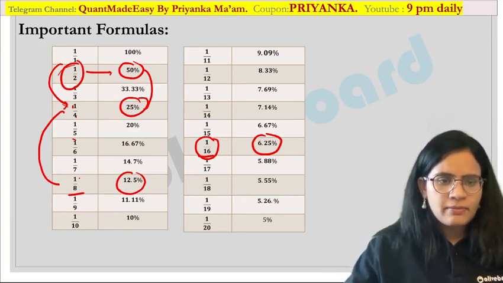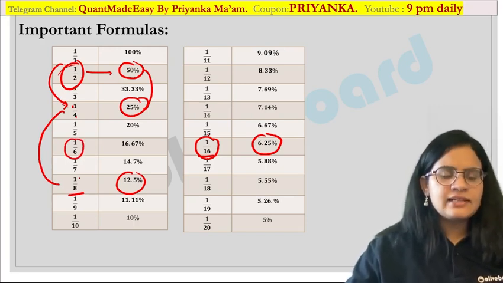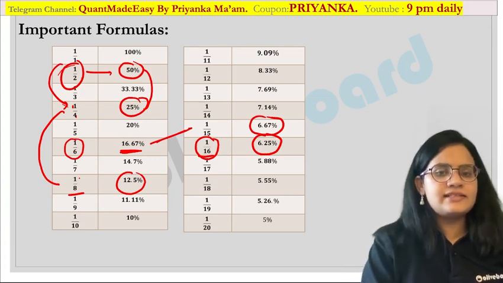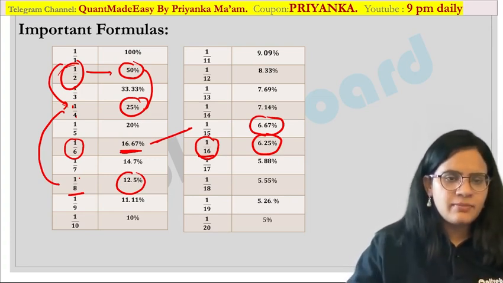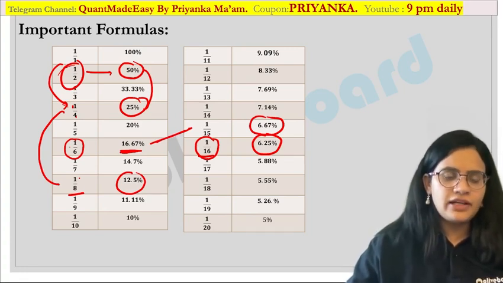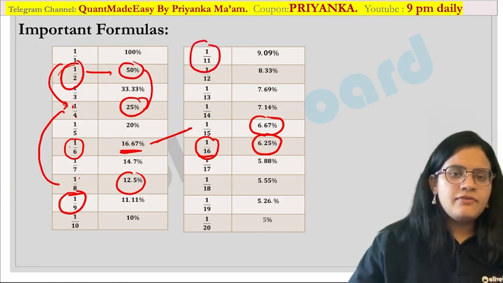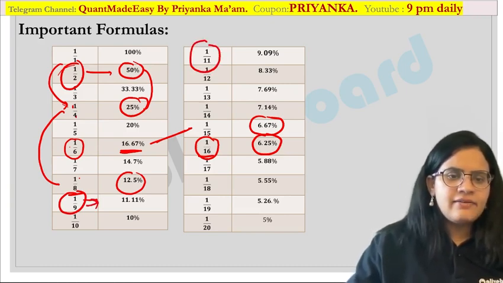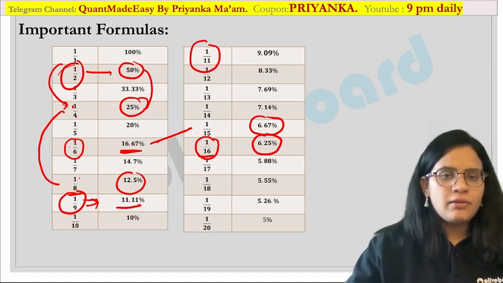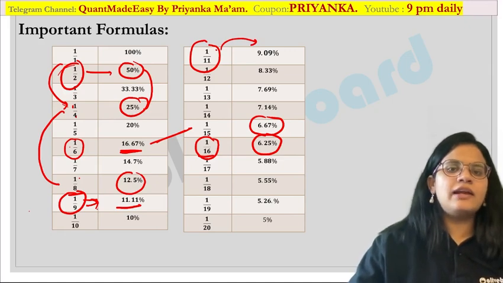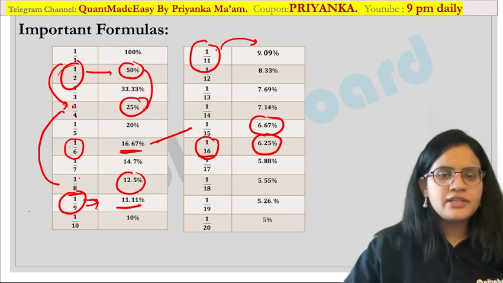Similarly, let us talk about 1 by 6. It is 16.67%, and when you talk about 1 by 15, it is 6.67. They are almost related. So instead of 16.67, you have 6.67. Likewise you can remember these two fractions, 1 by 6 and 1 by 15. Similarly, there is one more trick for 1 by 9 and 1 by 11. 1 by 9 is 11.11%, and 1 by 11 is 9.09. That means the 9 and 11 values are interchanged. Are you following my point?